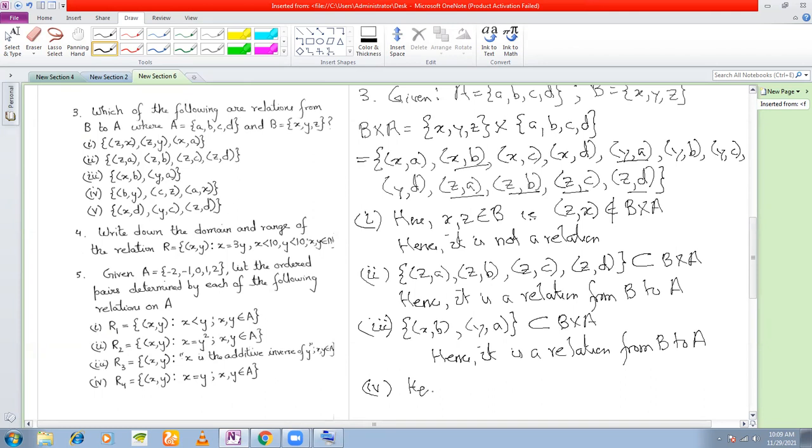So BY does not belong to B cross A. Also CZ is not an element of B cross A. And AX is also not an element of B cross A. Hence, it is not a relation.